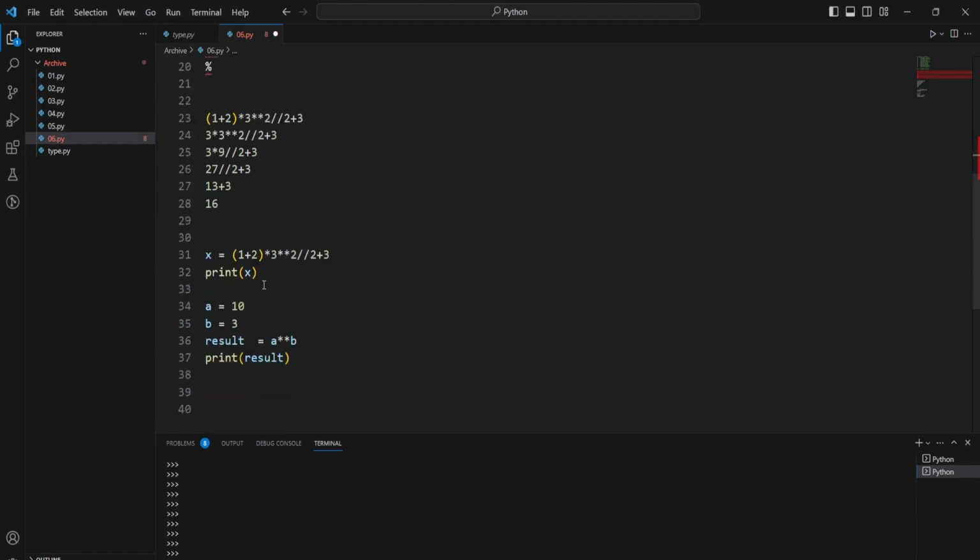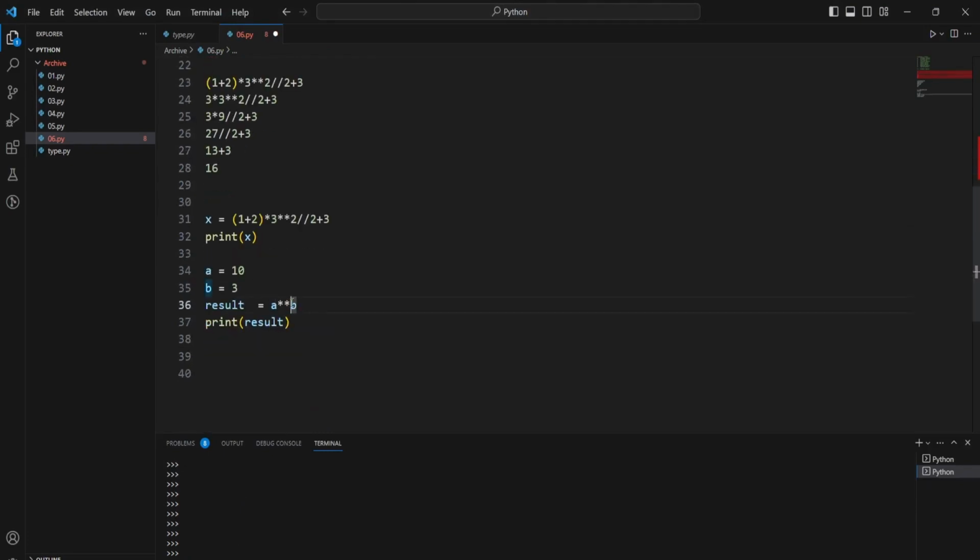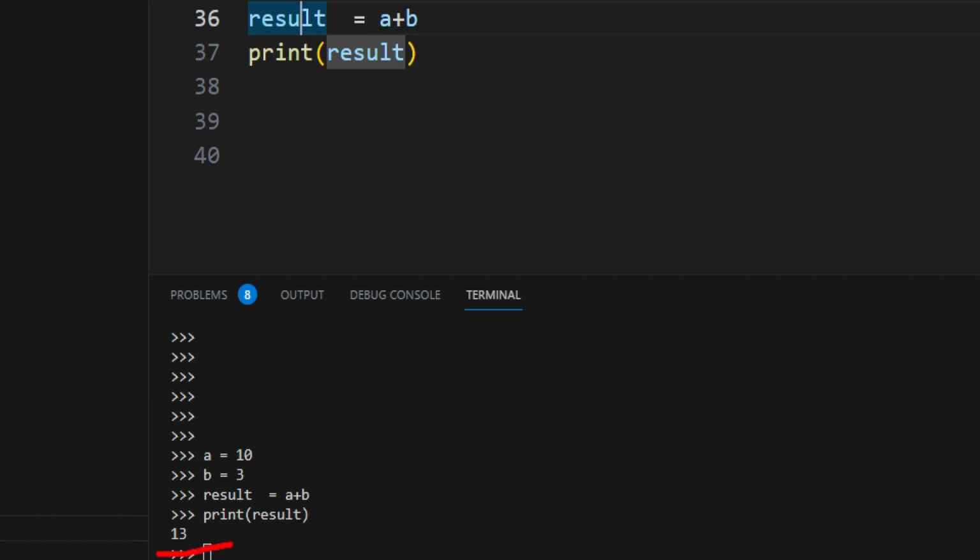Okay, so here first let's solve the addition. We can see we got 10 plus 3 is equal to 13 here.